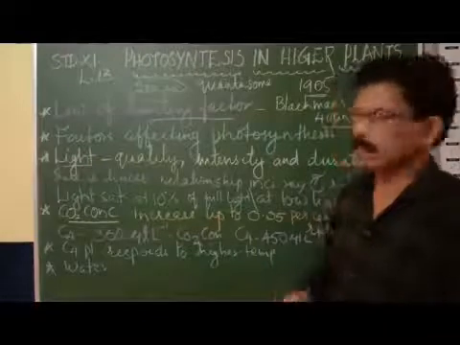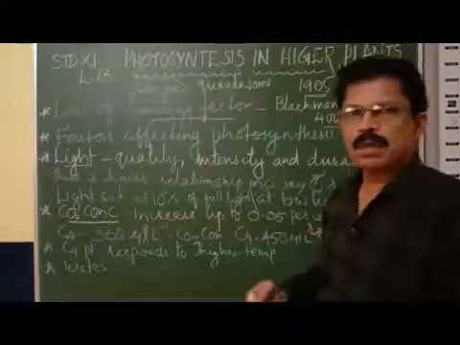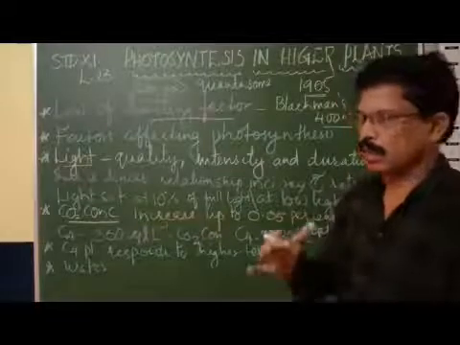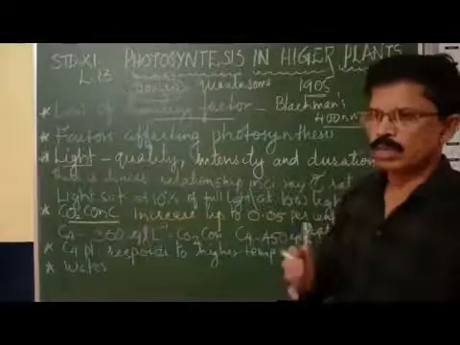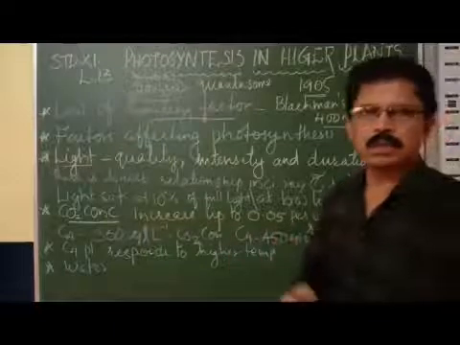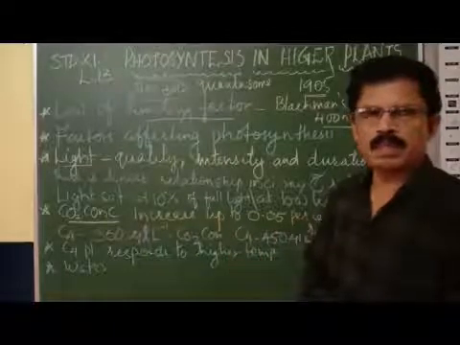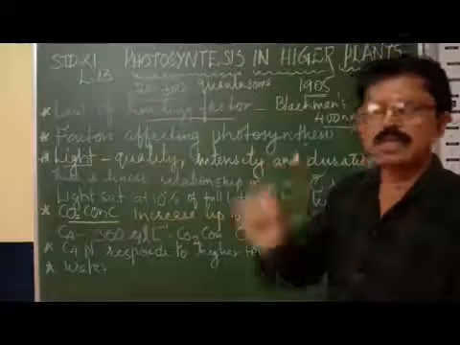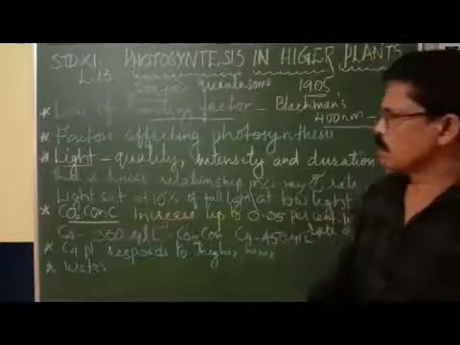Duration means how long, how many minutes, how many seconds, how many hours the light continues with the same or a different intensity. Please understand, a particular duration within a particular intensity of light is essential for photosynthesis.